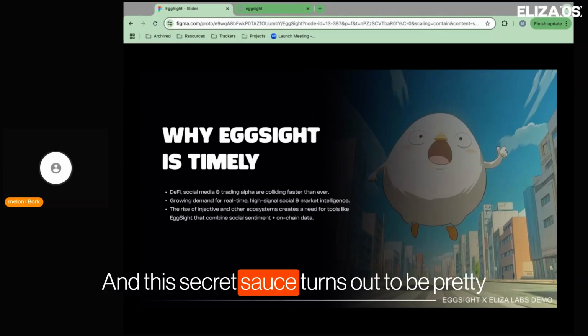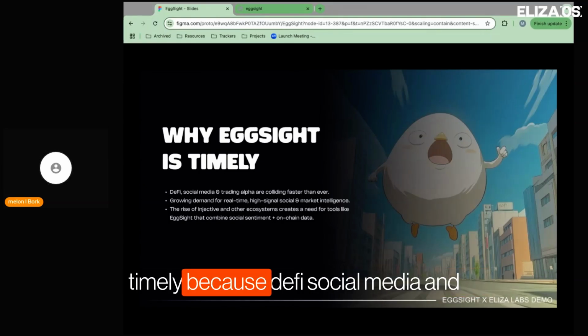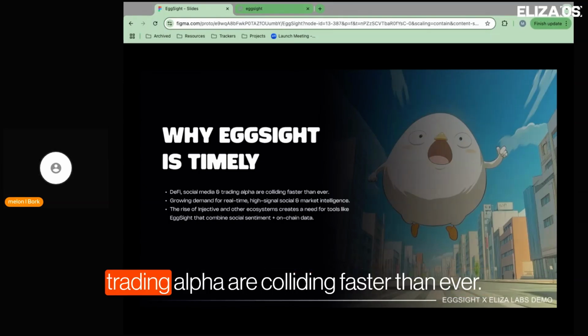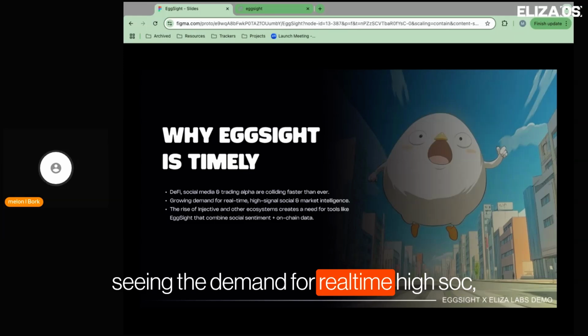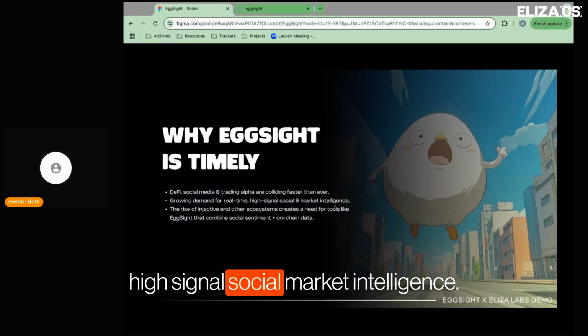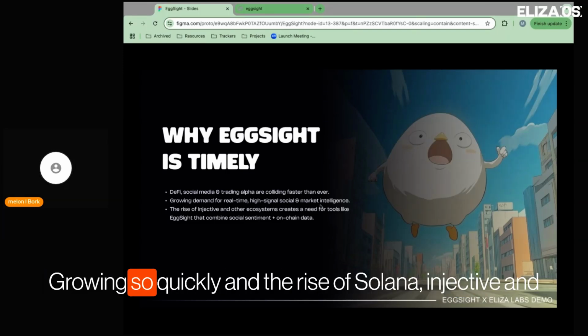And this secret sauce turns out to be pretty timely because DeFi, social media, and trading alpha are colliding faster than ever. With the recent recovery in markets, we're seeing the demand for real-time, high signal social market intelligence growing so quickly.